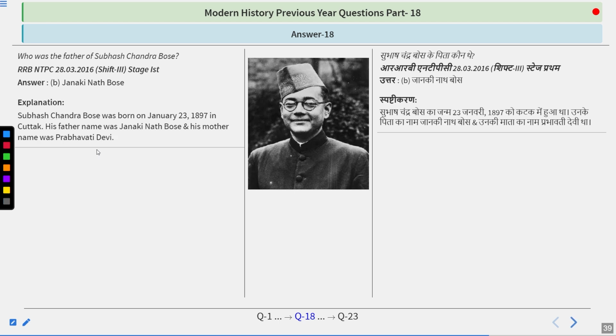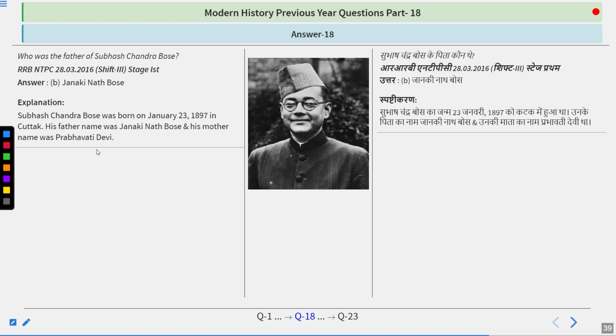So Subhash Chandra Bose was born on 23rd January 1897 in Cuttack. His father's name was Janki Nath Bose and his mother's name was Prabhavati Devi. So remember the name was Janki Nath Bose. He was the father of Subhash Chandra Bose. He was born in Cuttack.